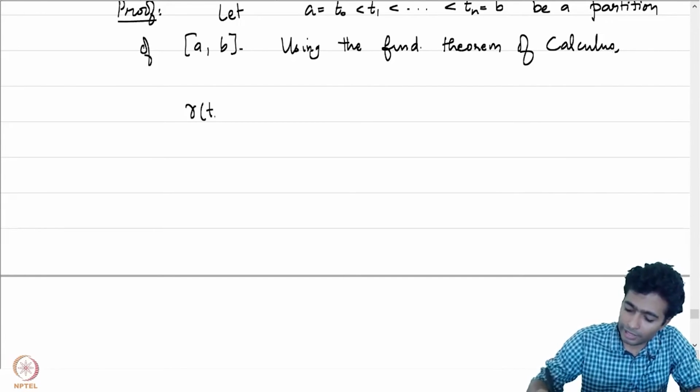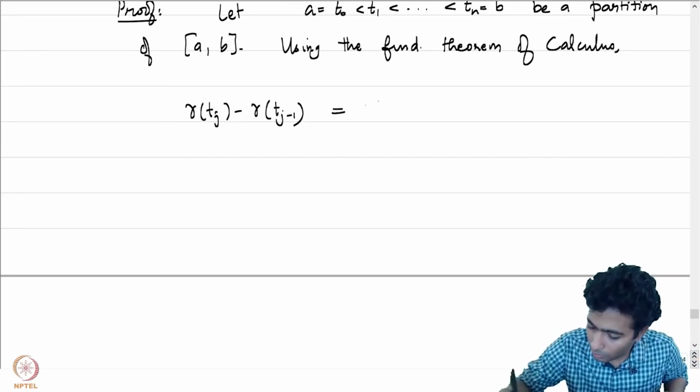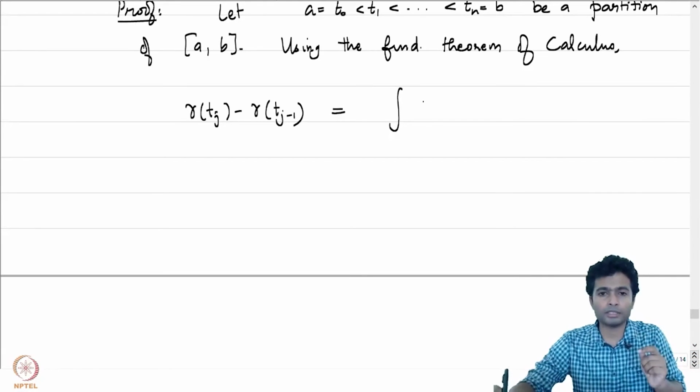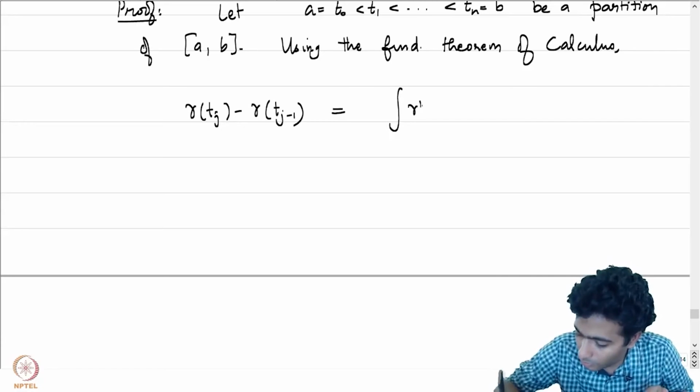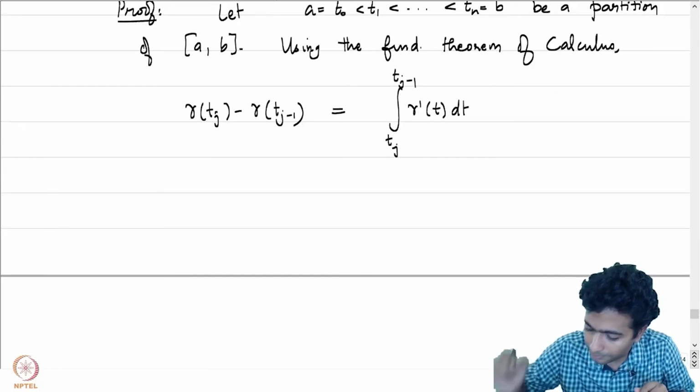Gamma of tj minus gamma of tj minus 1 is equal to, remember that gamma is a differentiable function, so this is going to be the integral of gamma prime of t dt from tj minus 1 to tj.